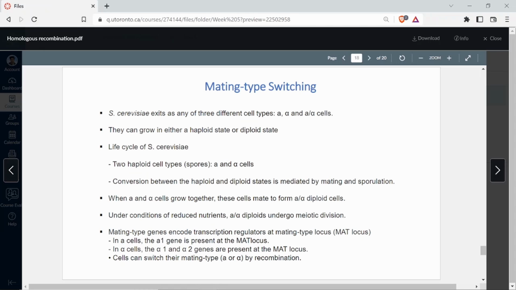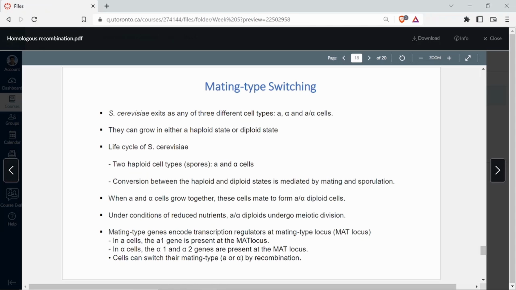Yeah, so when you have reduced nutrient conditions, it is generally the signal for the sporulation to happen. So when there is sporulation, you have formation of both A and alpha, and they tend to fuse with each other, and that is how when an A spore tends to fuse with the alpha spore, it forms an A alpha diploid. So this A alpha diploid, when it wants to grow itself, the only way possible is generally the sexual reproduction.